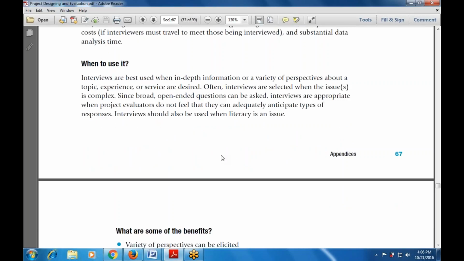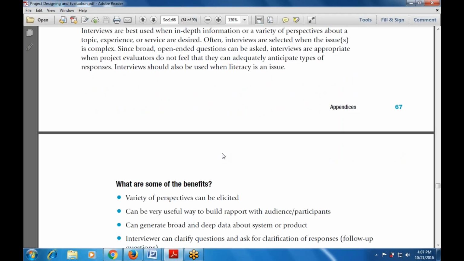Then, what are some of the benefits? What are the various benefits of interviews? A variety of purposes or perspectives can be illustrated. It can be a very useful way to build rapport with the audience, to gain knowledge from the participant. It can also generate broad and deep data about the system or the product.